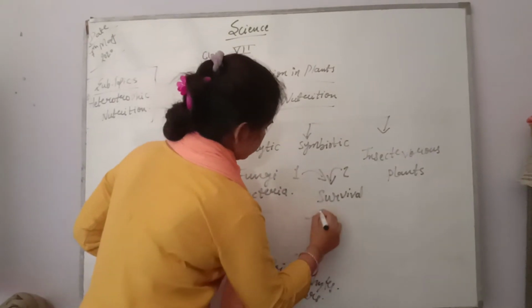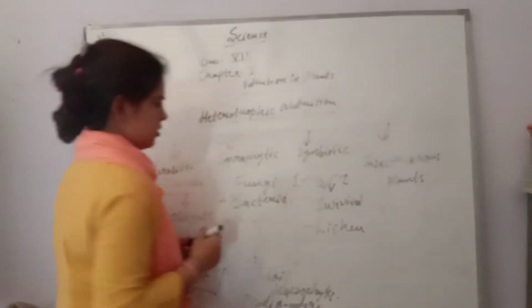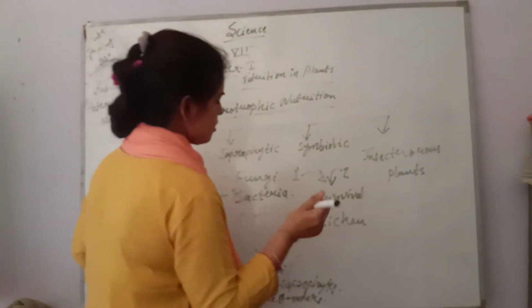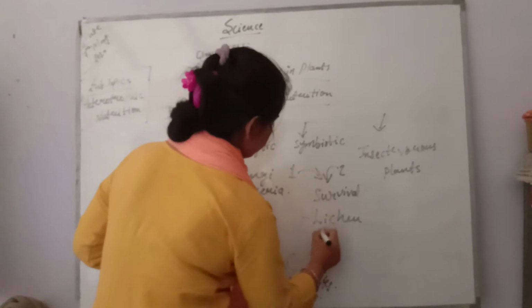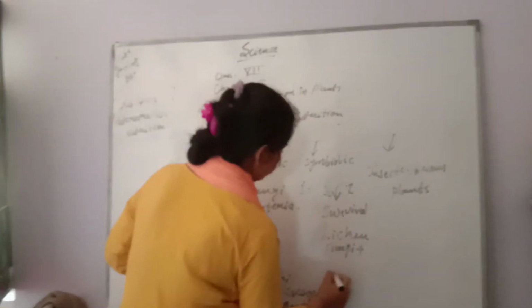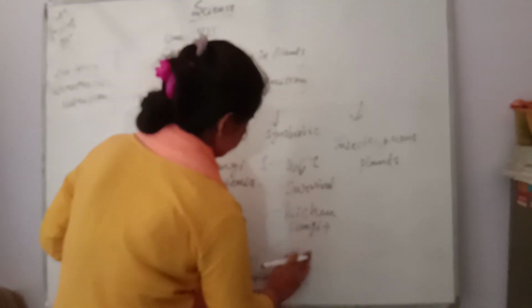Example is lichen. Lichen is the organism which is a combination of fungi and algae.